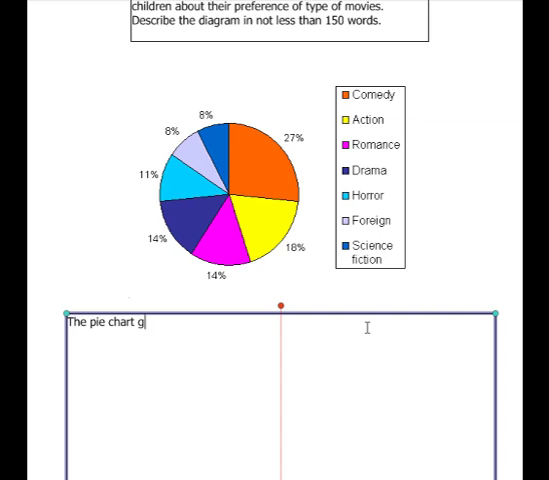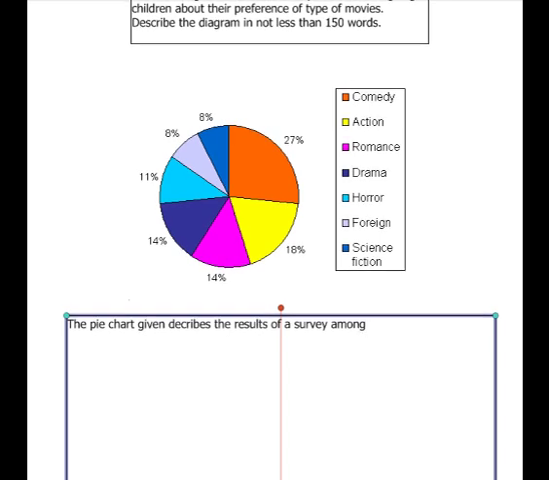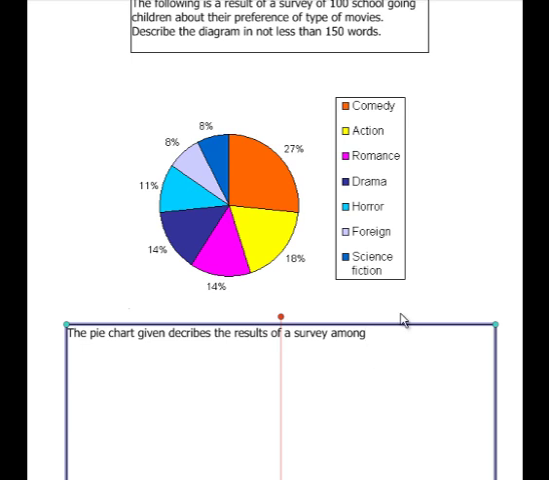The pie chart given describes the results of a survey among a group of 100 school-going children.